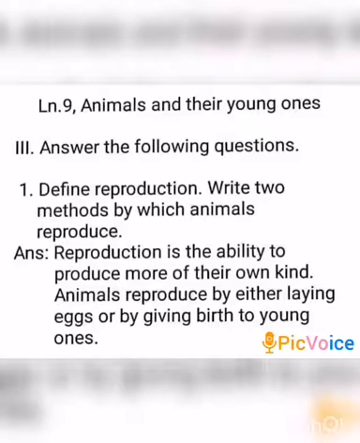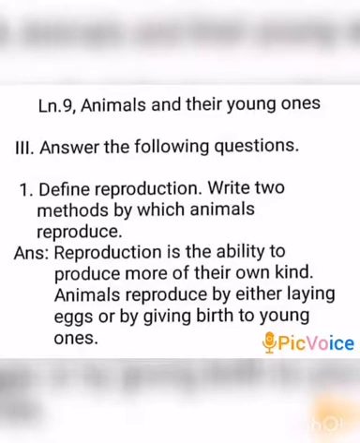In previous class, we discussed about book exercise. Today we are going to write the question answer. First question. Define reproduction. Write two methods by which animals reproduce.